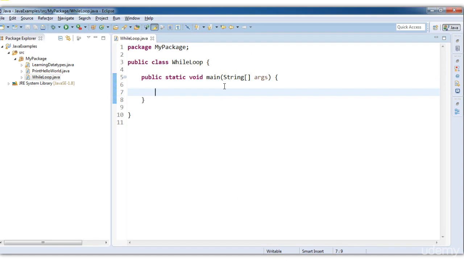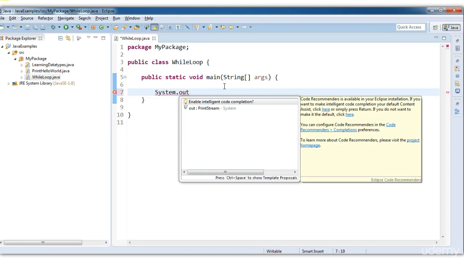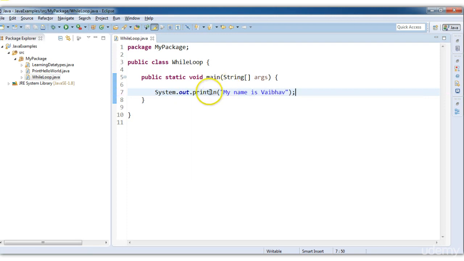Now, when we say loop, what basically loops are? Loops are, suppose when you have to perform an activity. Let's say you want to print your name one time. Okay, so what you will do? We will do System.out.println. Okay, and I will name my name is Vaibhav. So this statement will print my name is Vaibhav one time.